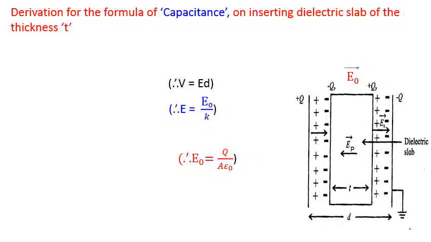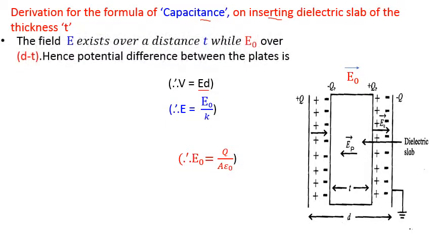Now let us find out the formula for capacitance on inserting a dielectric slab of thickness t. About this diagram we already discussed, so it is not necessary to explain it. Now let us see the formula for V, which is nothing but potential difference, which is E into d. Taking this fact into consideration, we can write down the formula for potential difference between the plates. In this case, the field E exists over distance t, while E0 exists over distance d minus t.